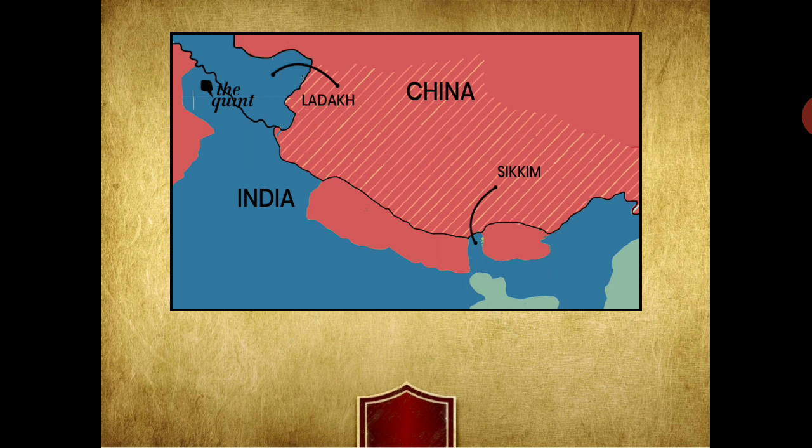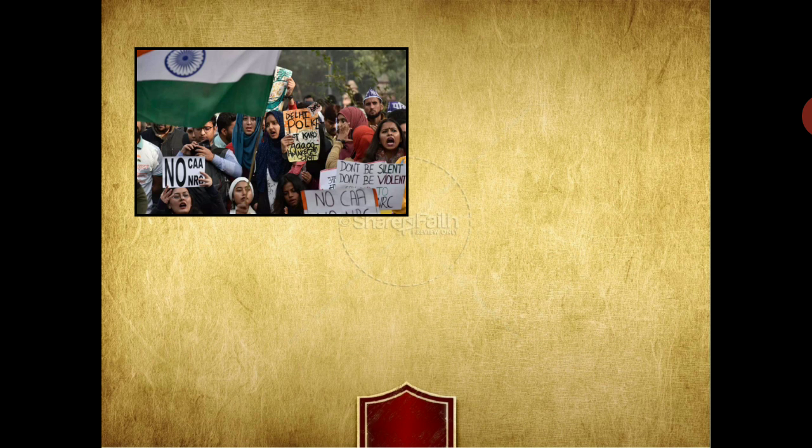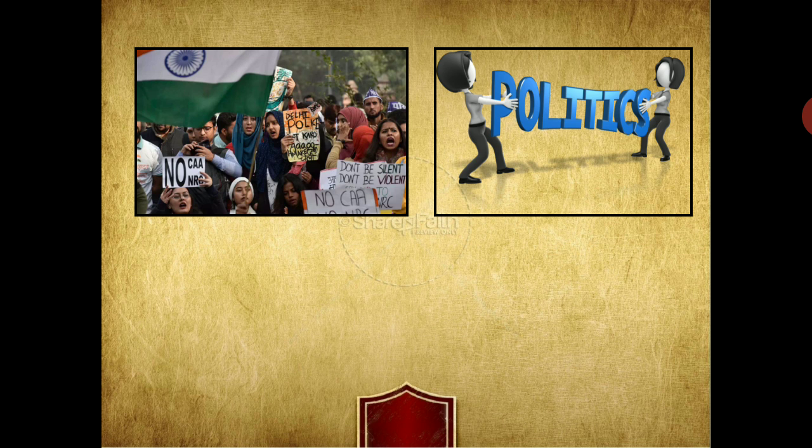And in 1975, the people of Sikkim voted for joining the Indian Republic and Sikkim became a full-fledged state in the Indian Federation. And during this decade, the political situation in India grew unstable